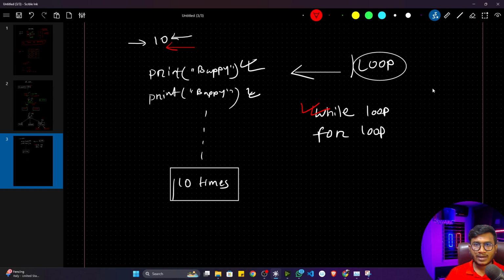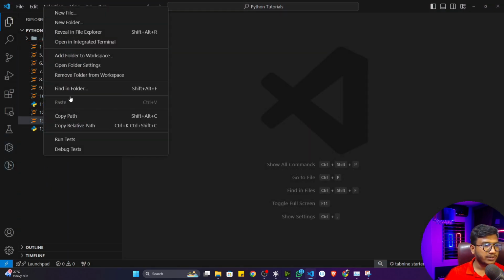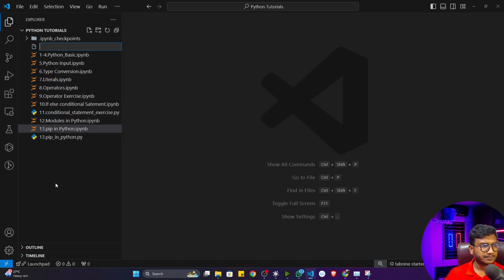So let me open up my code editor and show you this example first of all. Here I'm going to create a Python file, and I'm going to name this file 14 while loop.